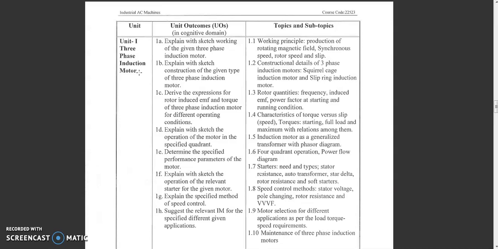Now we consider the electrical characteristics. The induction motor has better torque characteristics compared to DC motors. You know the torque concept, the force concept of motors.